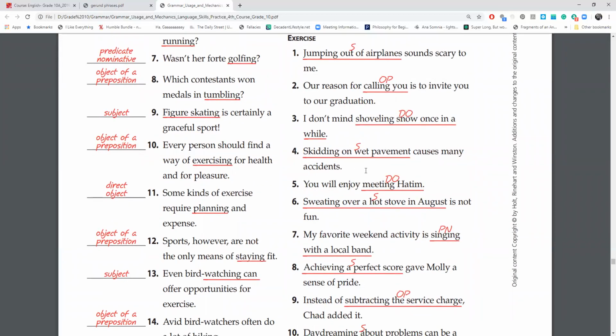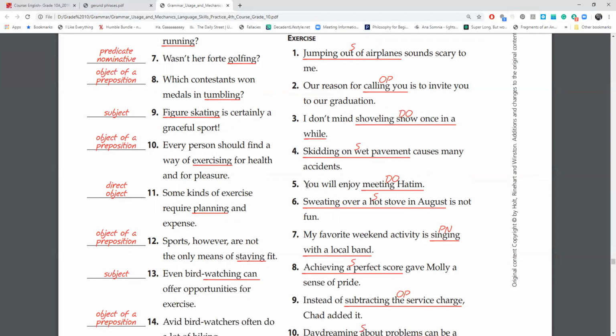Number four, skidding on wet pavement causes many accidents. Skidding is basically the same as sliding. So sliding on wet pavement causes many accidents. So this whole phrase here will be your gerund phrase, and it is the main subject of this sentence.